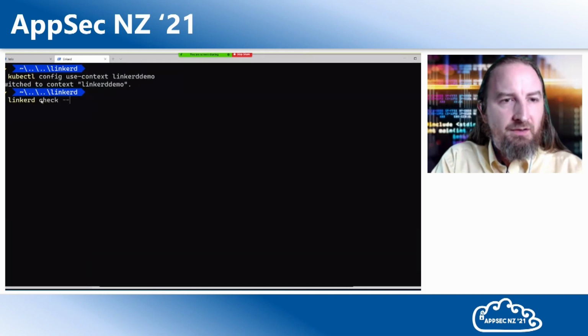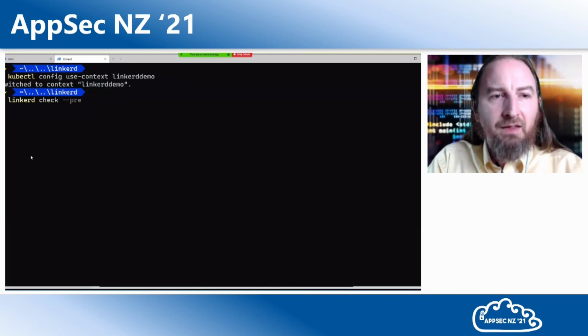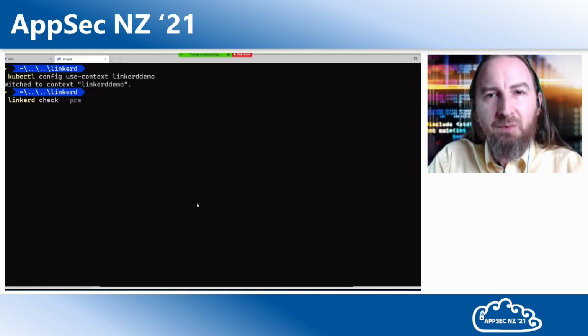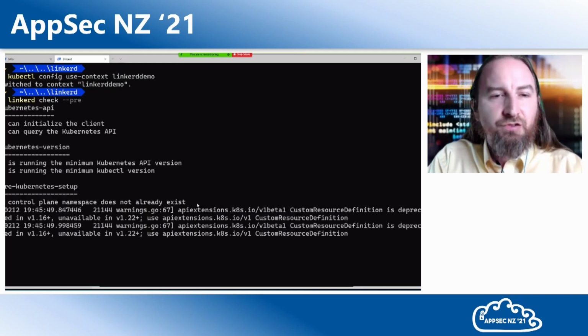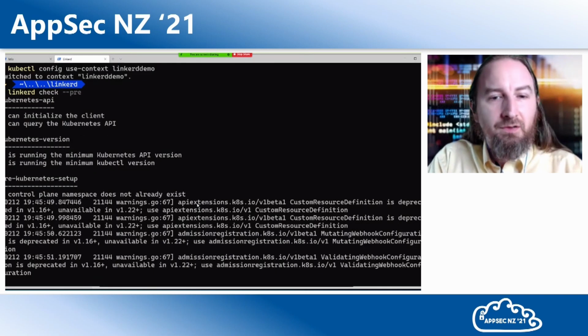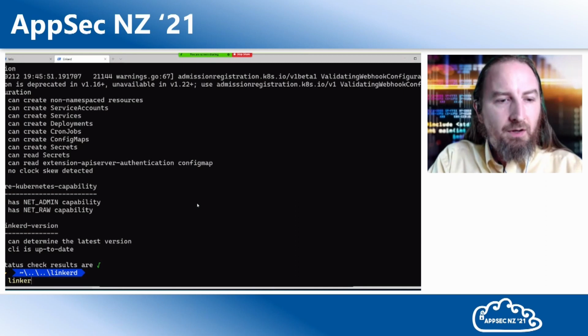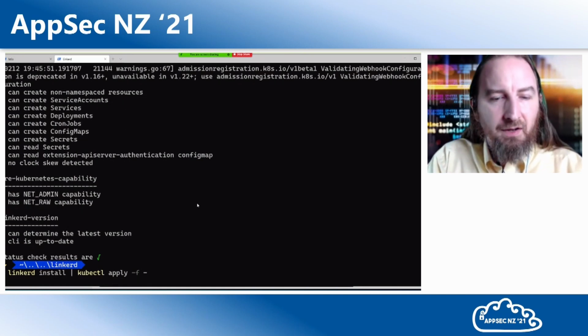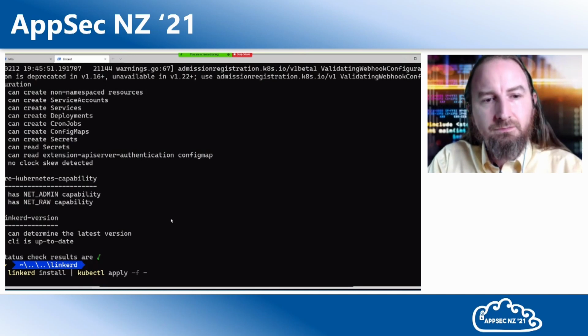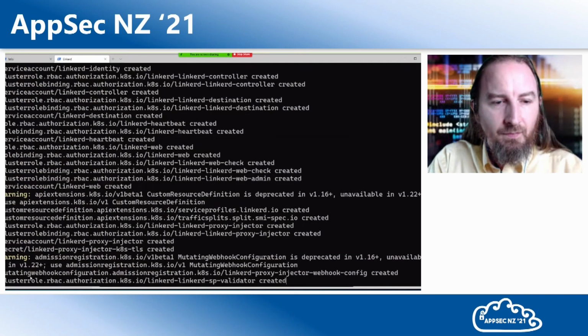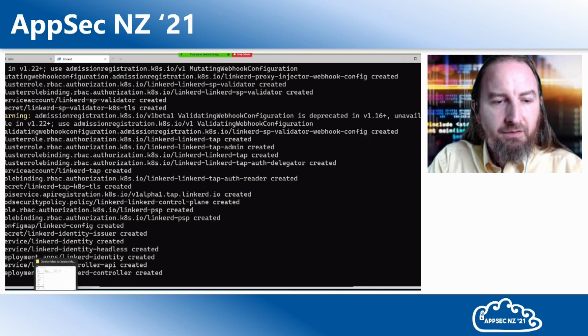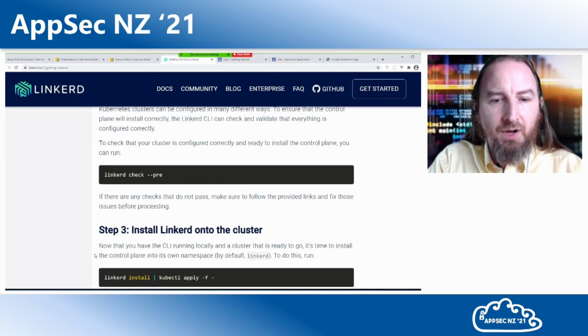LinkerD check --pre. This will go validate my system and see if I'm ready to run LinkerD. Let's go check all the Kubernetes pieces, check to see that I've got my context ready to go. Yep, it's good. LinkerD install, I'll pipe that to kubectl apply -f, and now it's going to go start up my LinkerD service mesh. Now in this case, I'm running it on Minikube, but you could definitely run it anywhere.